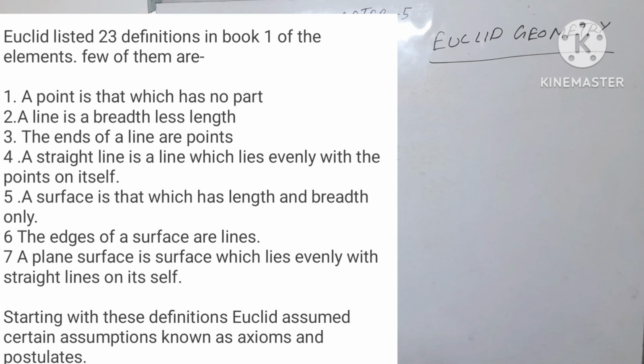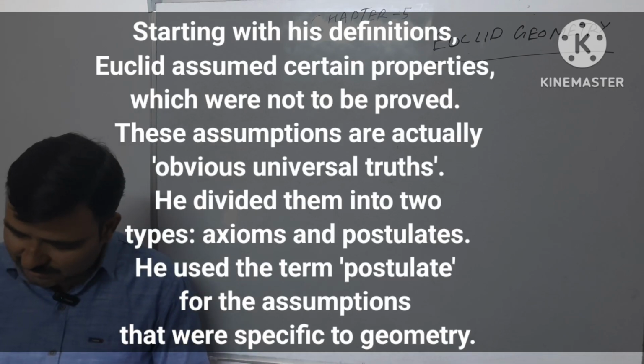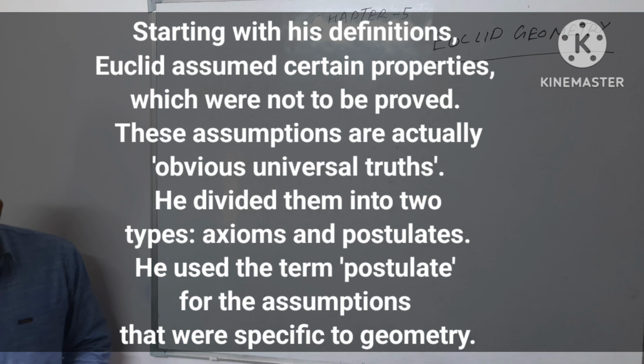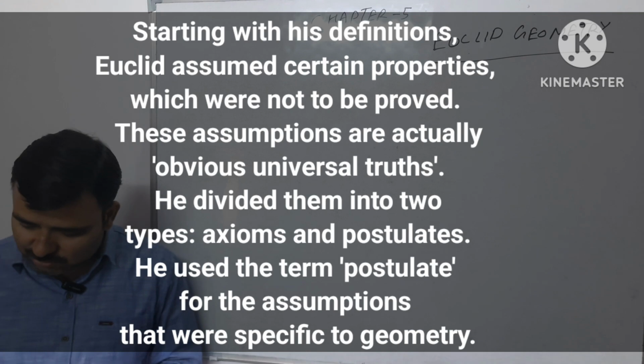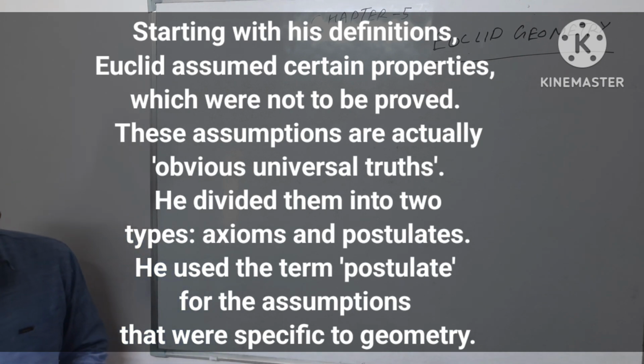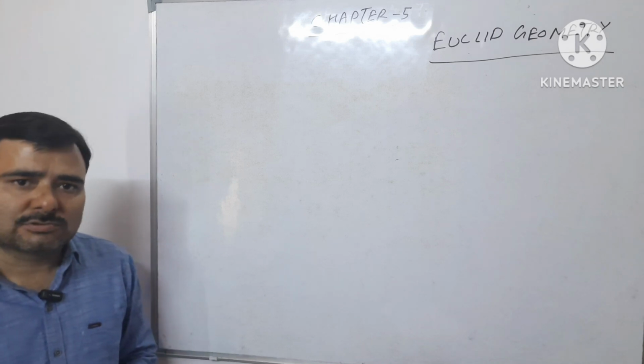Starting with these definitions, Euclid assumed certain properties which were not to be proved. These assumptions are obviously universal truths. He divided them into two types: axioms and postulates. Euclid gave 7 axioms and 5 very famous postulates.